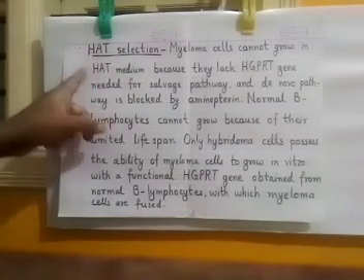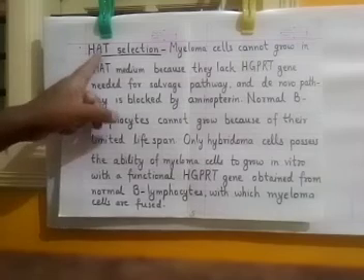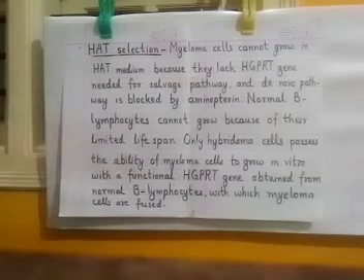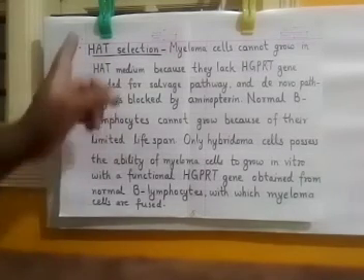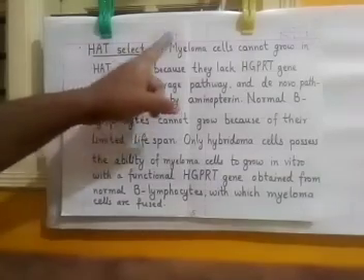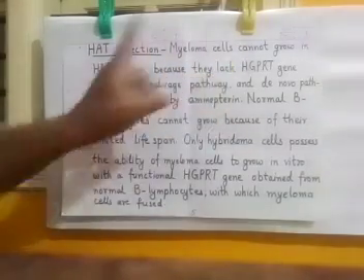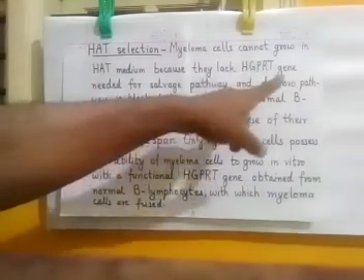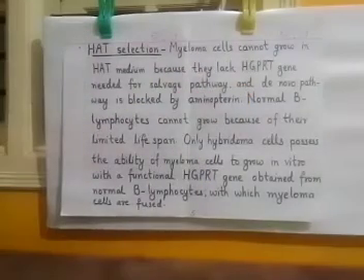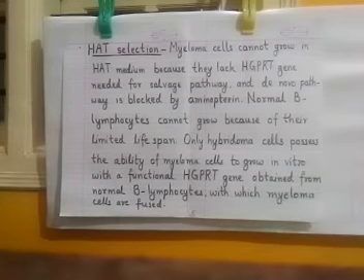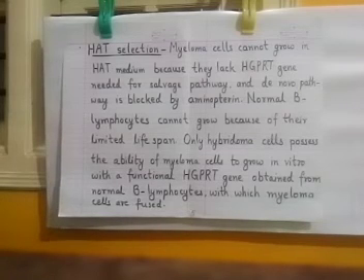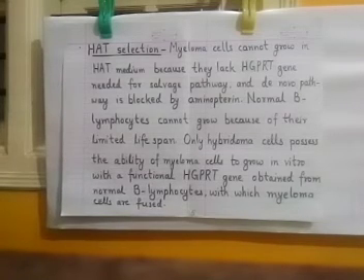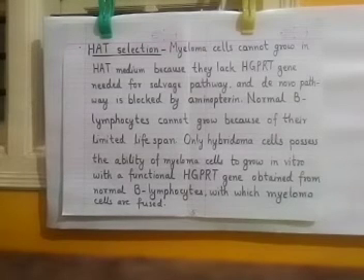HAT medium, I told you, is a mixture of hypoxanthine, aminopterin and thymidine. In HAT medium, the myeloma cells cannot grow because they lack the HGPRT gene. They lack the HGPRT gene, meaning they cannot use the salvage pathway for making new DNA.